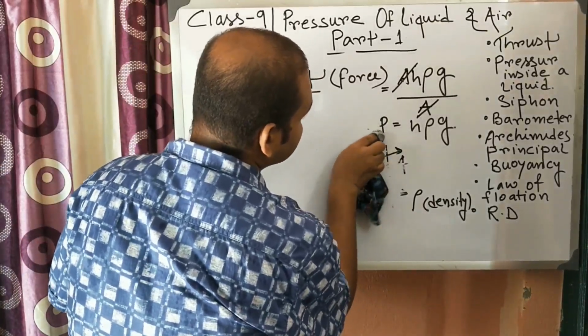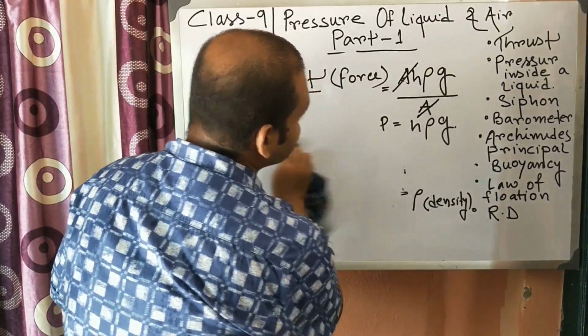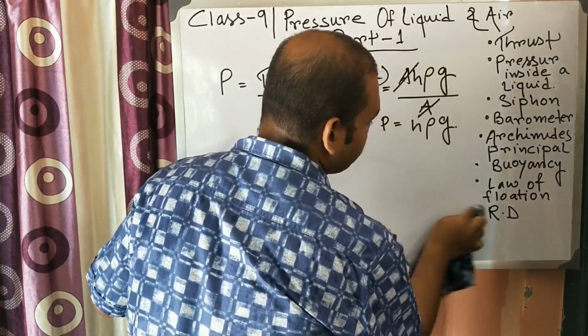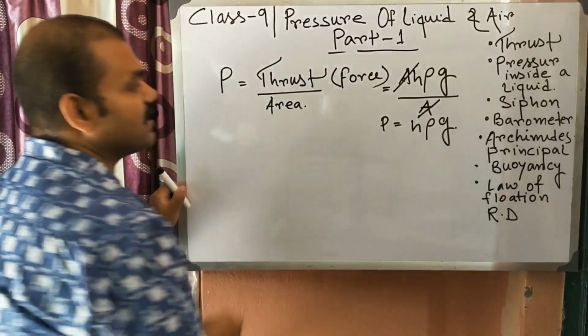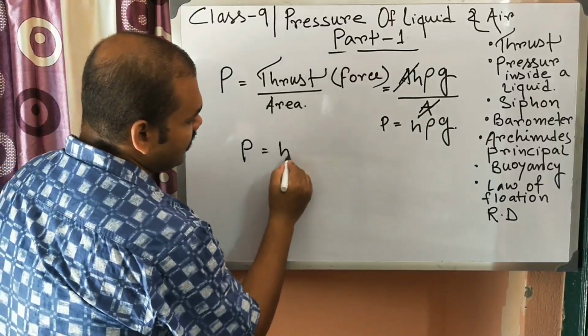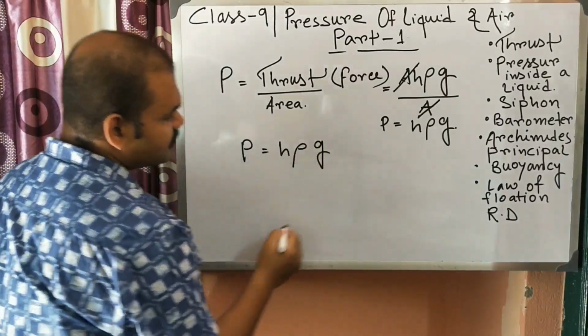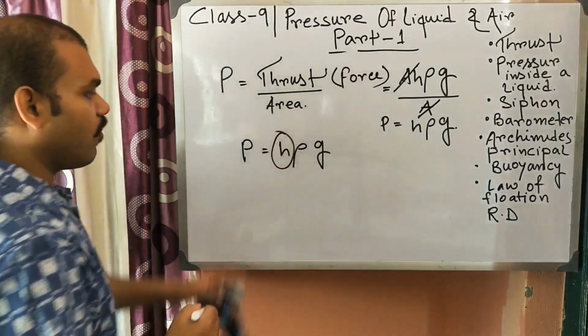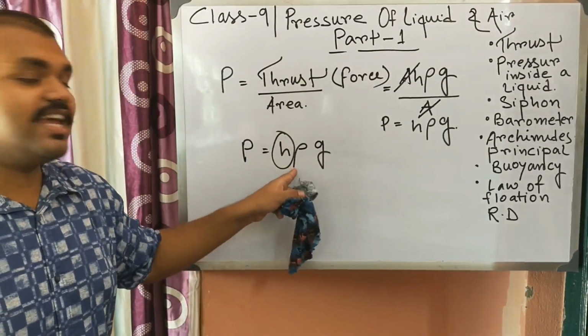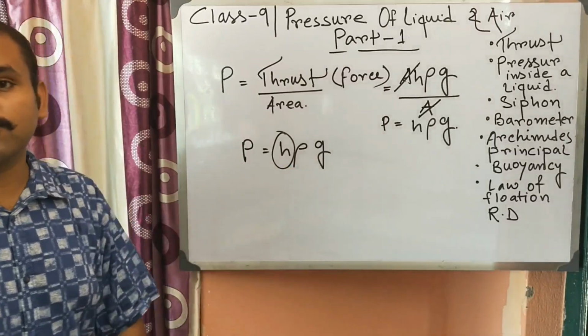What are the characteristics of the liquid pressure? That is, on which factors the pressure inside a fluid, or a liquid, or a gas depends. So pressure is equal to h into rho into g. So h is height. So obviously pressure is directly proportional to the height if density and g remain constant.